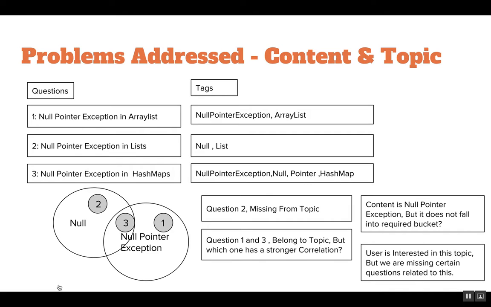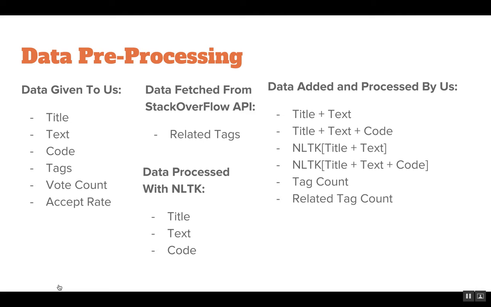A large set of questions are just going into the null or the pointer part, but they are providing relevant answers to people. So people are going to such questions. But what if you try to bring all these questions into one particular topic? And how do we do that? That was one of the challenges that we decided to take up along with the content-based filtering, as I discussed. And now I will discuss how we tried to tackle it.